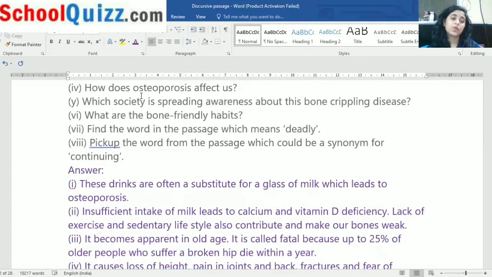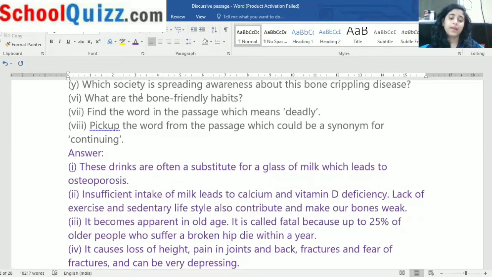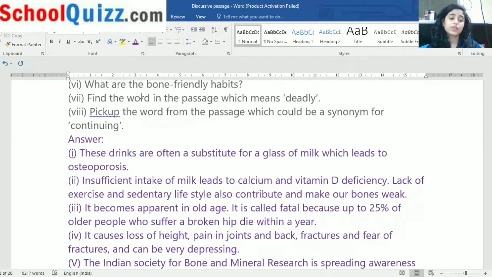Fourth one, what was the question? How does osteoporosis affect us? Now we have studied it causes loss of height, pain in joints and back, fractures and fear of fractures, and can be very depressing. Okay. Which society is spreading awareness about this bone crippling disease? Now which society? Indian Society. Indian Society for Bone and Mineral Research is spreading awareness for this.